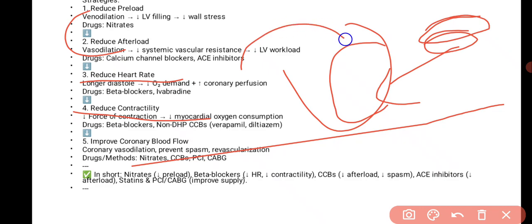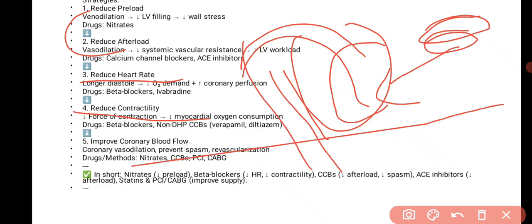So how can we reduce this? By dilating the veins. When we dilate the veins, it causes peripheral pooling of the blood, more blood goes downwards. So the amount returned to the heart is reduced. Thereby ultimately the filling of the left ventricle is also reduced, the pressure is also reduced, and ultimately the cardiac work is reduced.